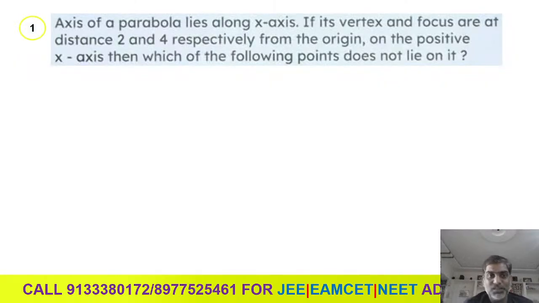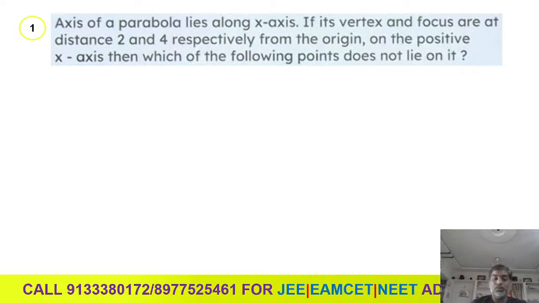Right. The question number 1 is: the axis of a parabola lies along the x-axis. If its vertex and focus are at a distance 2 and 4 respectively from the origin on the positive x-axis, then which of the following points does not lie on it?